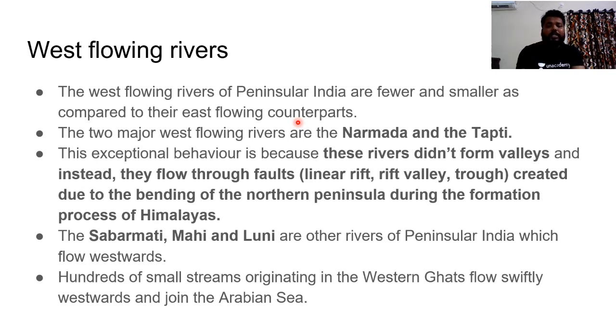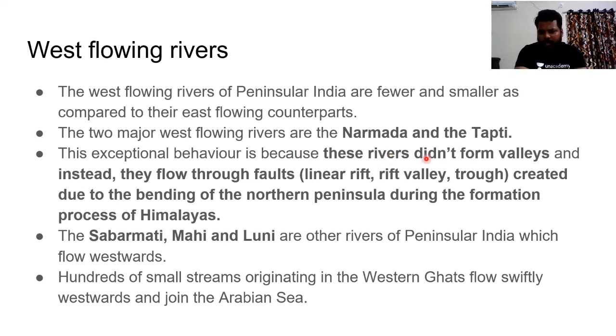The two major west flowing rivers are Narmada and Tapti. So these are the most important rivers. Apart from this, we have Sabarmati, Mahi, Luni, Sharavati, Netravati, Periyar, Pamba, Mandovi, Zuari. In this way, we have an ample number of rivers. But these two are the major west flowing rivers, which are highly important from the examination perspective. Clear?